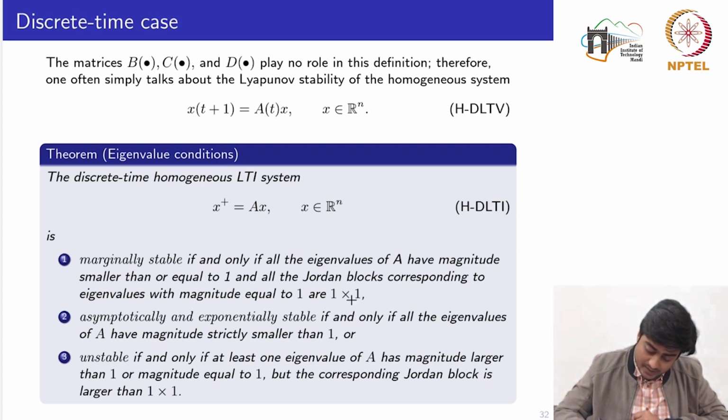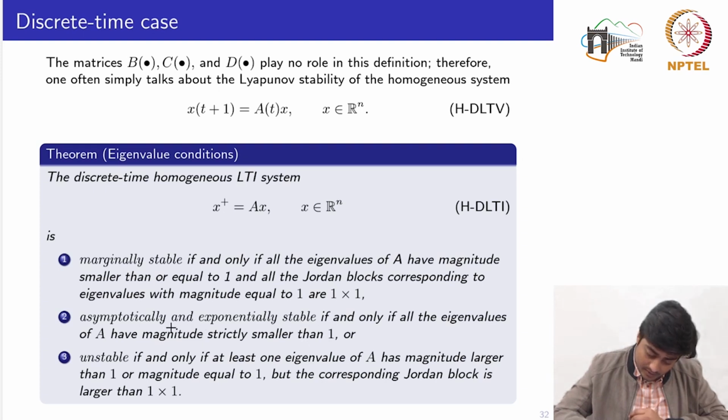Similar to the continuous time system, the LTI system is asymptotically and exponentially stable, because we already knew that asymptotic stability and exponential stability for the LTI system remain the same.